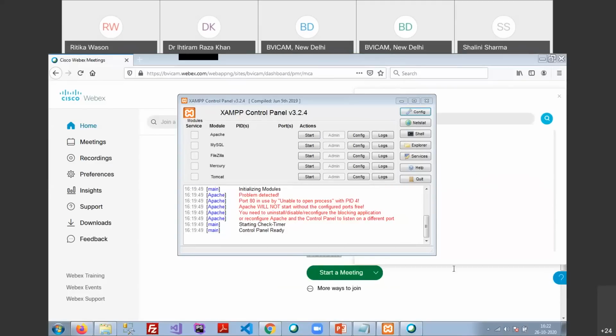Downloaded, and have you installed these things? Okay, just confirm me in the chat window. If you have installed these things, then we can proceed further.